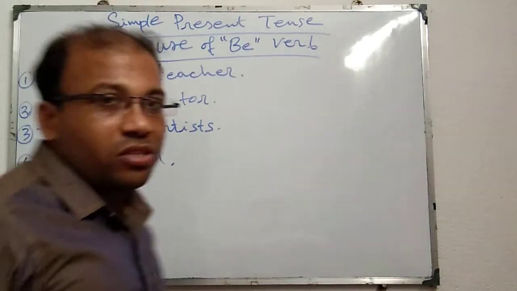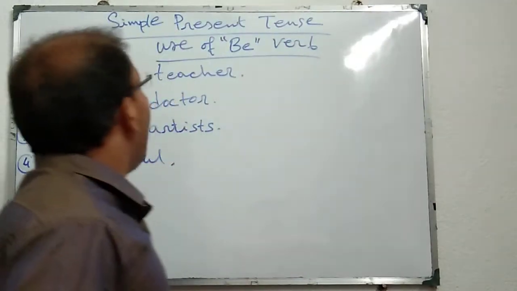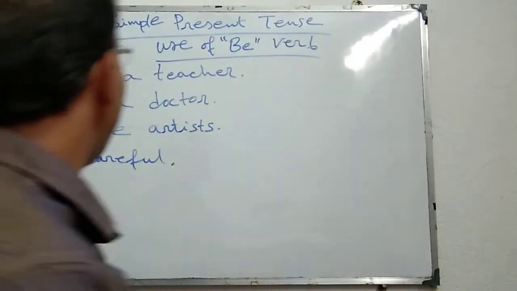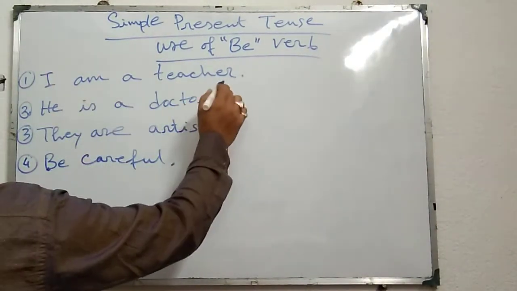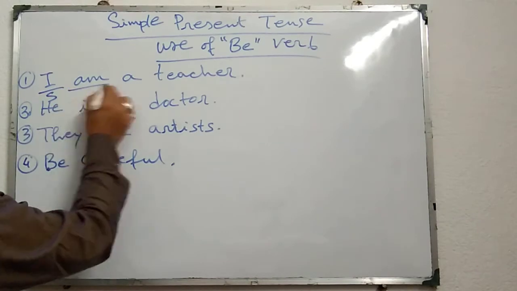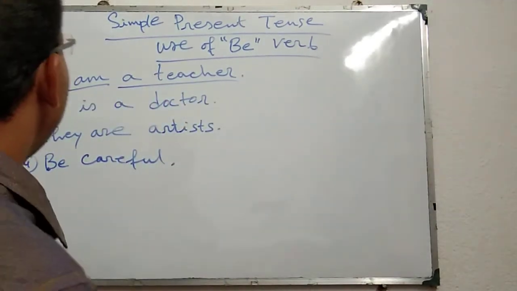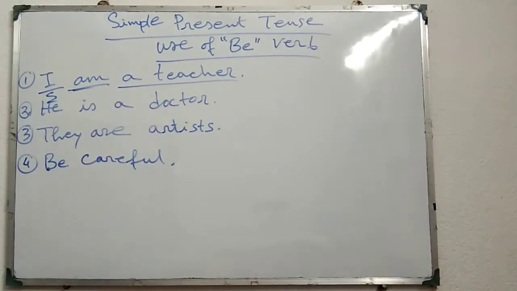Welcome back, dear students. Now I am going to discuss the use of be verb in simple present tense. First, look at the examples I have given here. I am a teacher. Subject: I, be verb: am. Thereafter, a teacher is the complement.